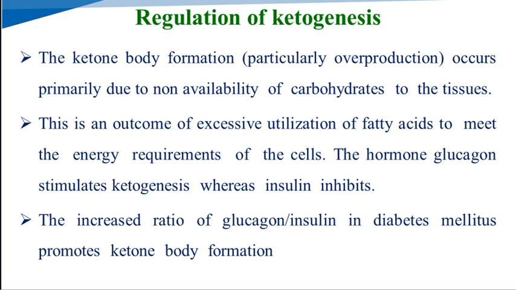The hormone glucagon stimulates ketogenesis, whereas insulin inhibits the synthesis of the ketone bodies. The ratio of glucagon to insulin in diabetes mellitus promotes ketone body formation.